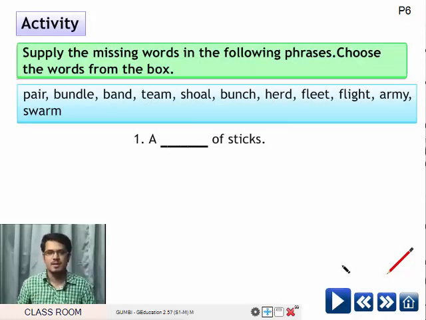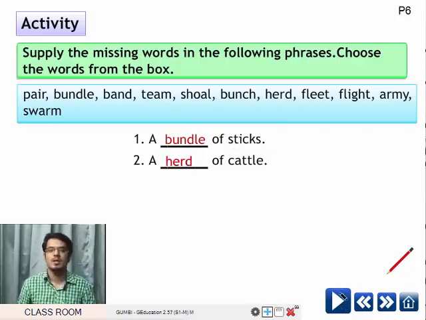A dash of sticks. Very good. Bundle of sticks. Next, a dash of cattle. Which is the correct word here? Very good. A herd of cattle. Next, a dash of birds.